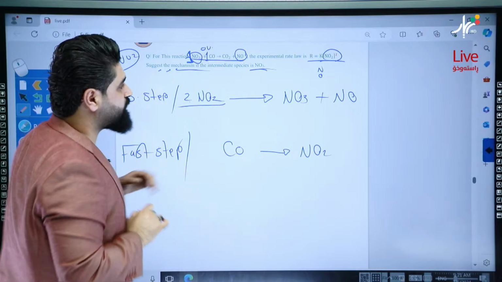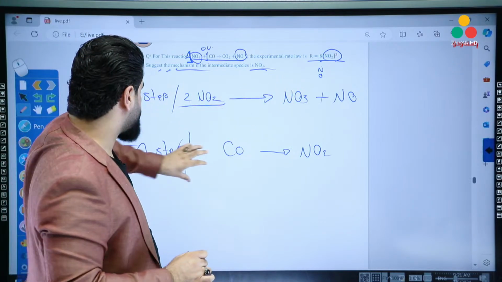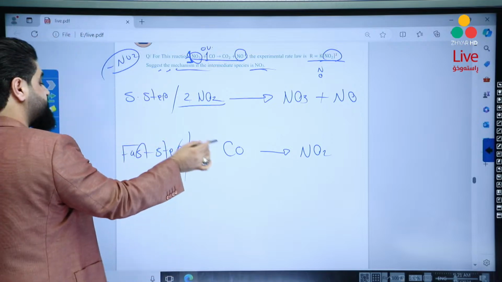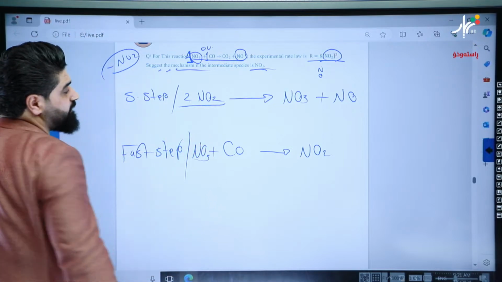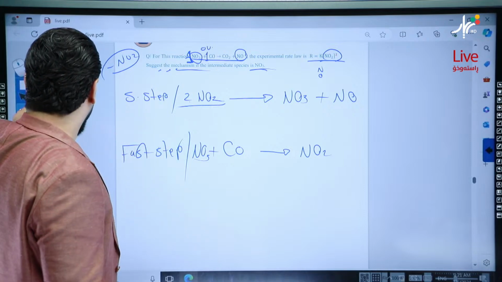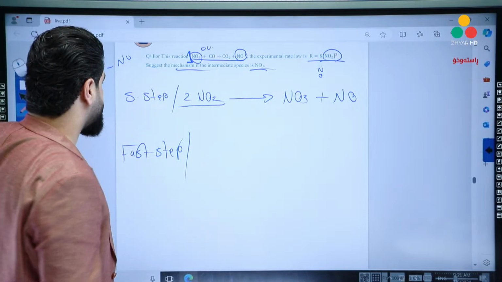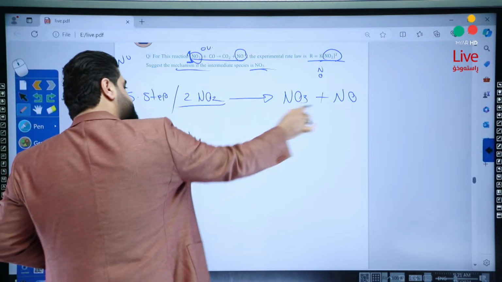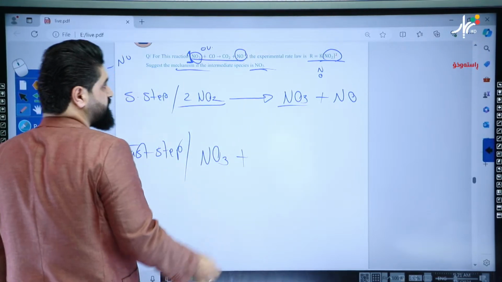But mister, what do we have to do with the intermediate? The intermediate must be written from the reactant for the first step. So intermediate must be written here. Okay? Yalla. Again, I will repeat this step, please. It's very important. Yalla. First step, first write the intermediate, which is NO3 plus.